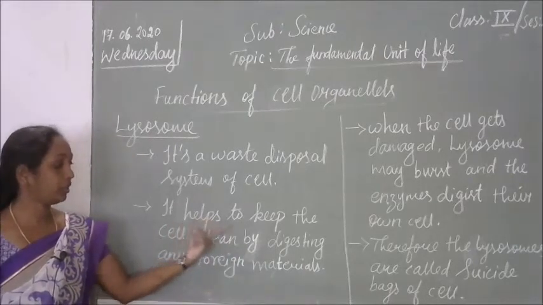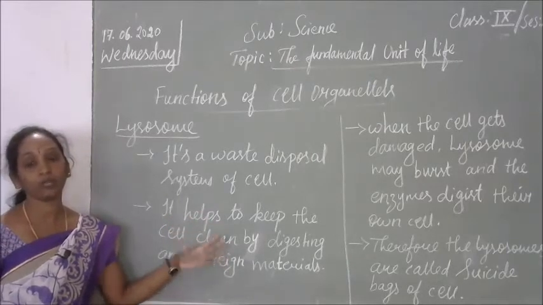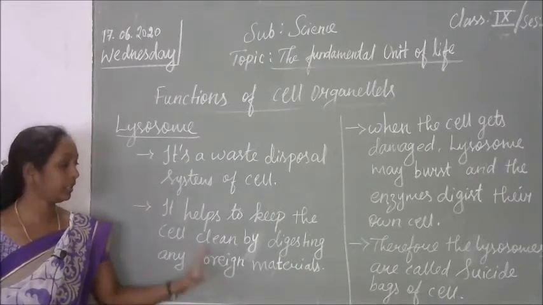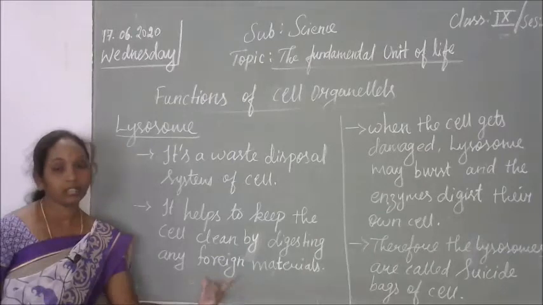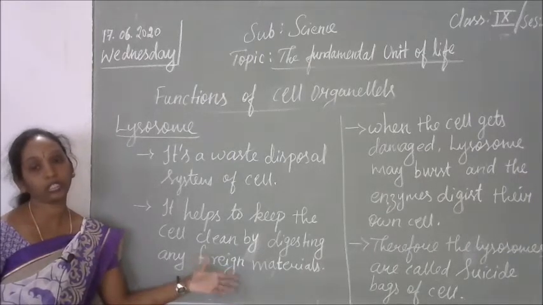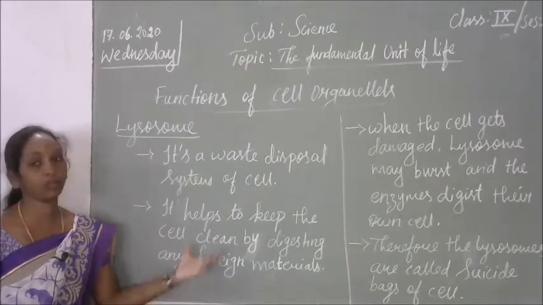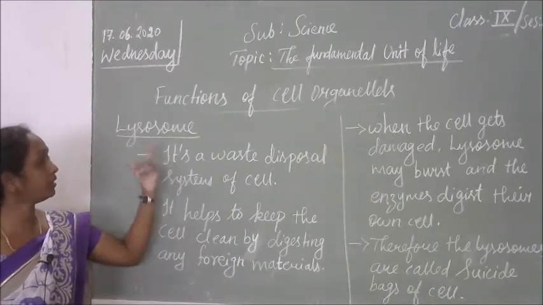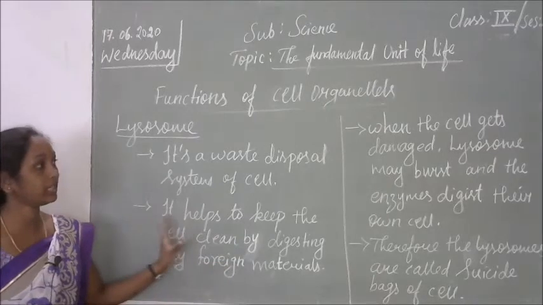Whatever foreign bodies enter the cell, for example microorganisms like bacteria and fungi, the lysosome will be immediately activated and they will be removed from the cell. That is one of the important functions of the lysosome. It removes the waste products from the cell.